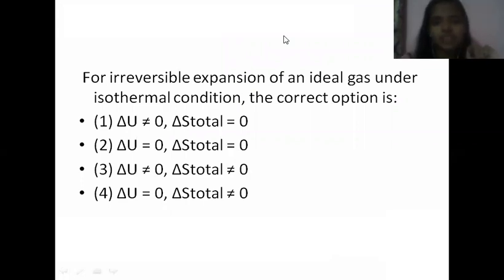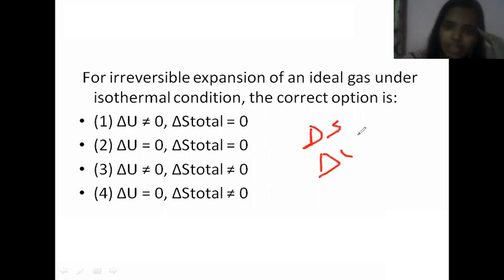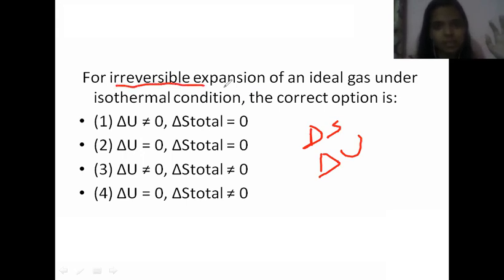Now, for irreversible expansion of an ideal gas under isothermal condition, the correct option is asked. This is a question from thermodynamics. Before that, the options are related to delta S and delta U, right? In such questions, from some words you can identify the answer. Irreversible expansion of an ideal gas is mentioned, which means it is an irreversible process.